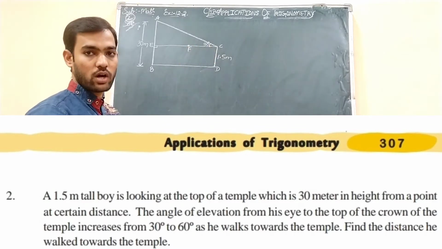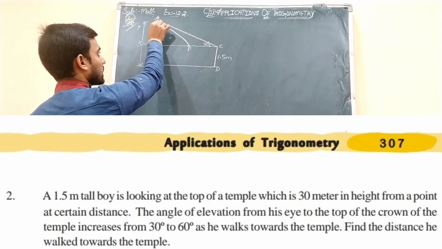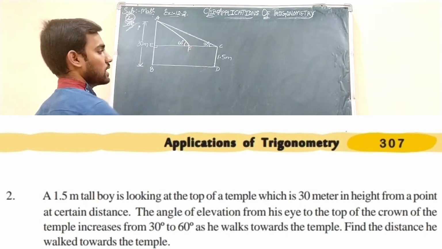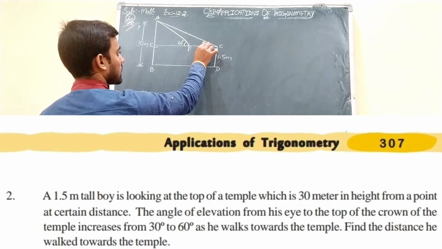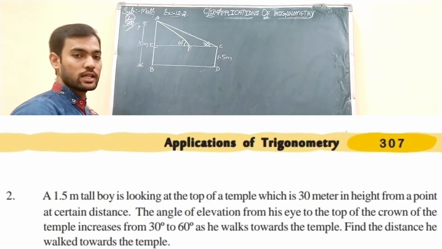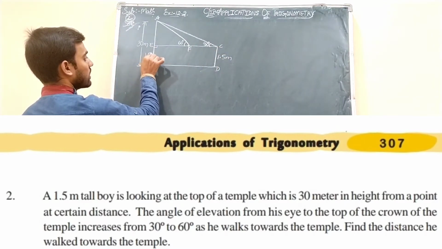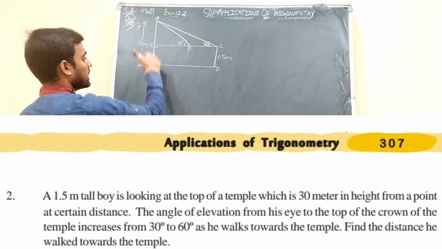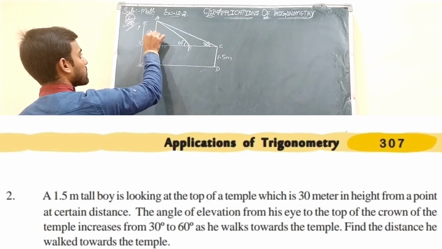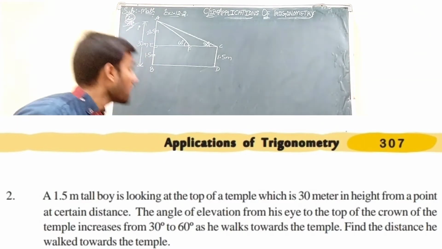CF is the distance walked by the boy. So now the angle of elevation to the top of the temple from his eye has changed to 60 degrees. Okay, students, this is 30 degrees and this is 60 degrees. Understand? Now, as this is 1.5 meters, this EB will also be 1.5 meters, students. And from this complete 30 meters, if you take out this 1.5 meters, this will be 28.5 meters, students. Understand?